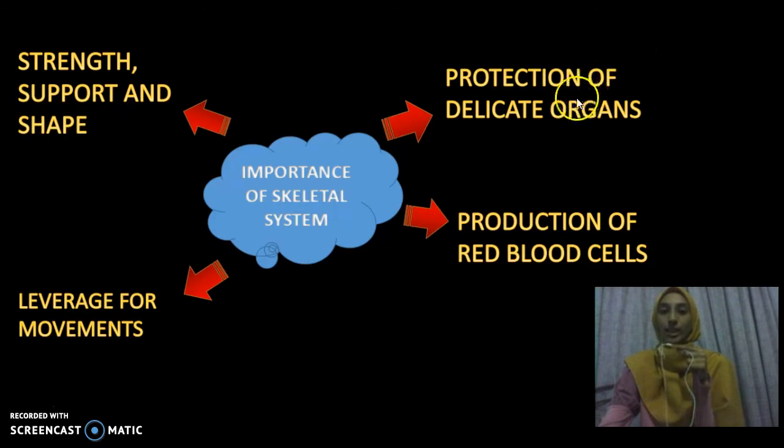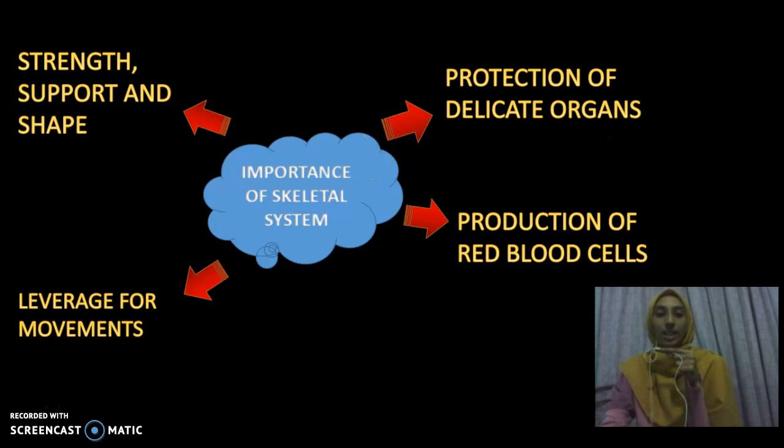Secondly, protection. The skeletal system protects delicate organs. It protects our soft inner organs such as the heart, which is covered by the rib cage, and also the brain, which is covered by our skull. The skeletal system prevents external shock from reaching our soft inner organs, because any damage to the inner soft organs can be fatal.